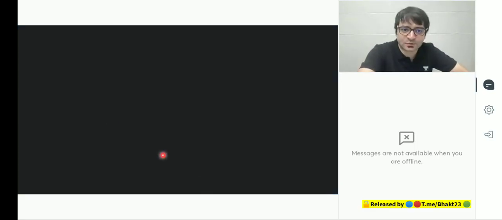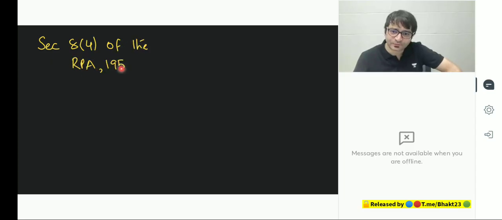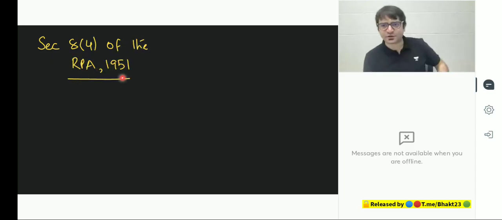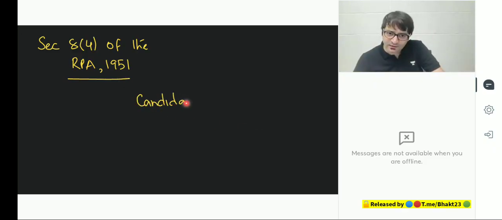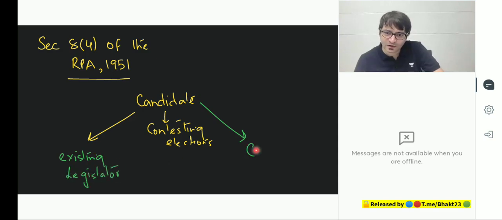One classic case, Lily Thomas versus Union of India, 2013. What happened in this case? There used to be Section 8, Clause 4 of the Representation of the People Act 1951. We will discuss the Representation of the People Act 1951 in great detail in the elections chapter, but very briefly here. Let's say this is a candidate who is contesting elections. And this candidate is either an existing legislator, listen to me carefully, existing legislator or a commoner.